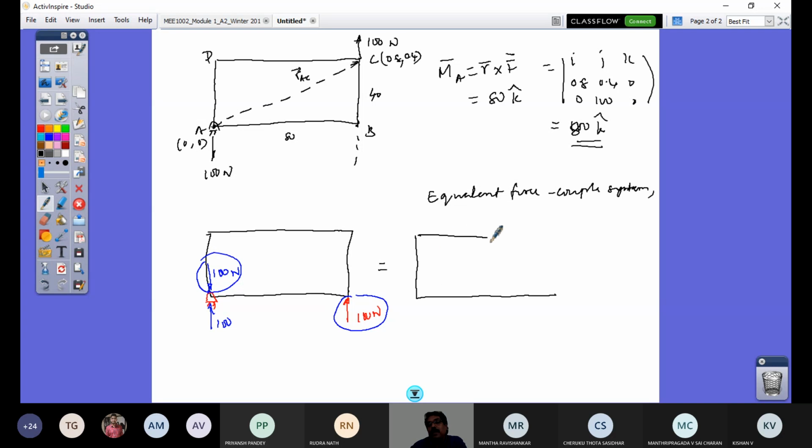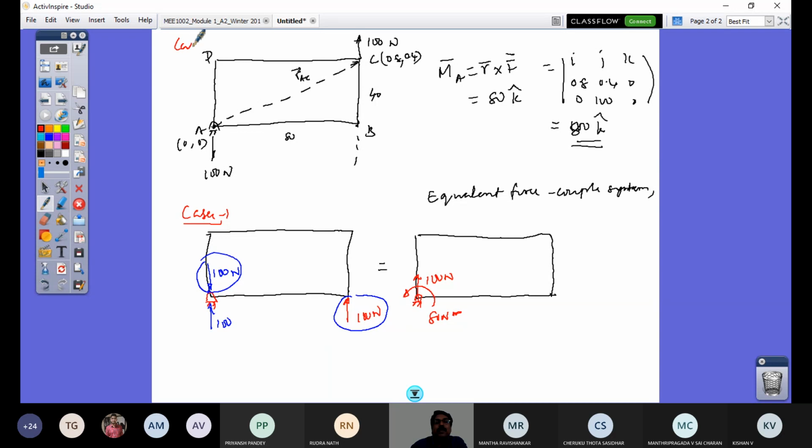So this is the same as having a 100 Newton force here, and additionally a couple moment of 80 Newton meter at this hinge point. This hinge point cannot resist the moment, so the plate rotates, whereas the hinge will resist this 100 Newton force, so there will be a reaction at the hinge. This is the case 1 problem.